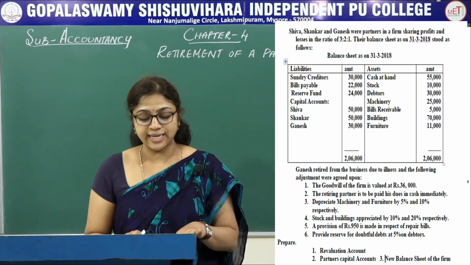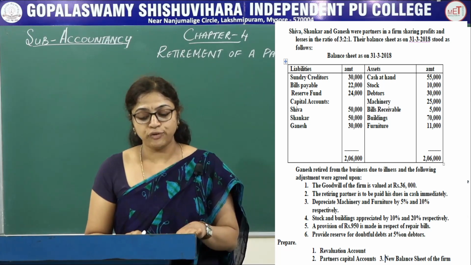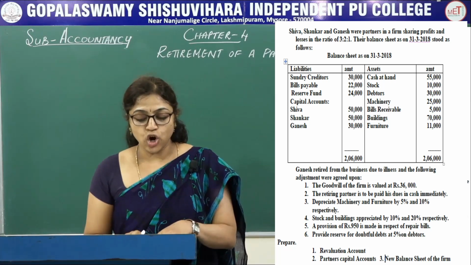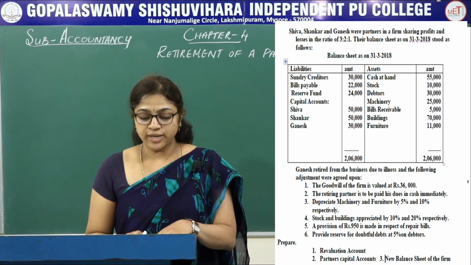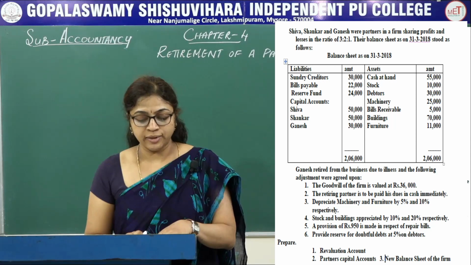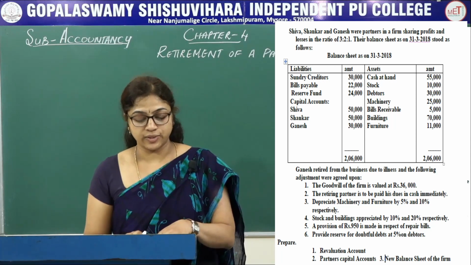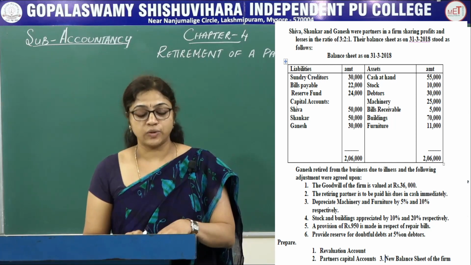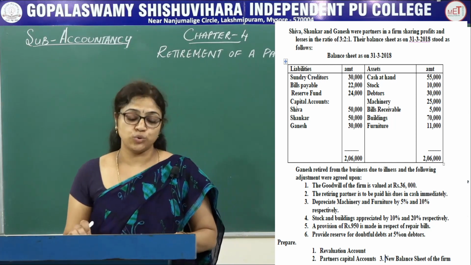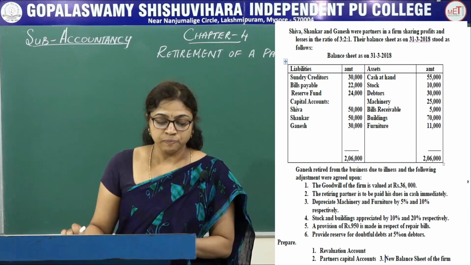On the asset side, cash in hand 55,000, stock 10,000, debtors 30,000, machinery 25,000, bills receivable 5,000, buildings 70,000, furniture 11,000. Total of the balance sheet is 2,06,000.